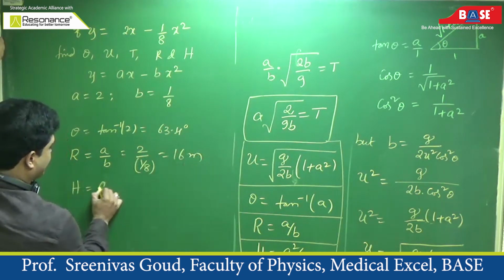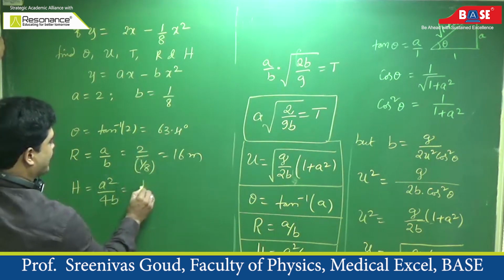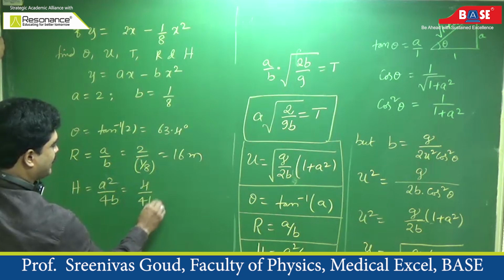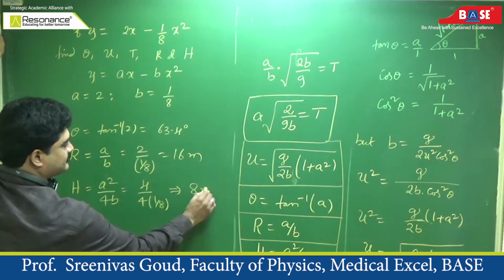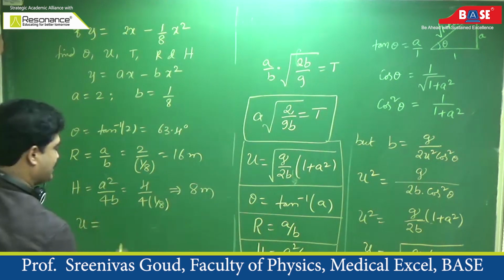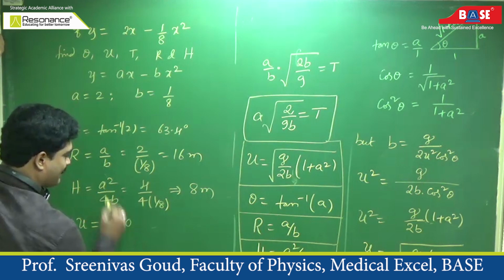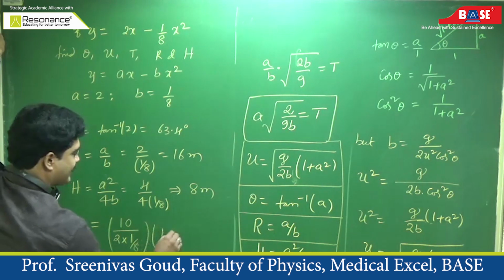What is maximum height? A square by 4b. So a square means 2 square is 4, and this is 4, b is 1 by 8. So maximum height is 8 meter. Then what is the initial velocity of projection? G by 2b. For calculation purposes, I take g as 10, divided by 2 into 1 by 8, into 1 plus a square.